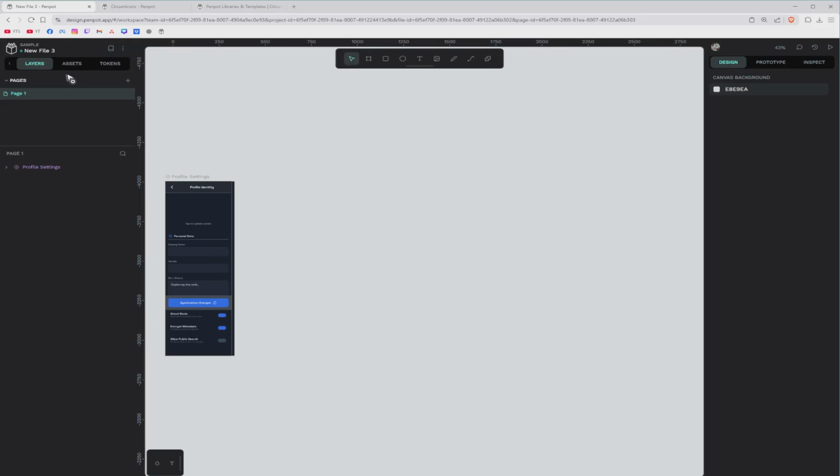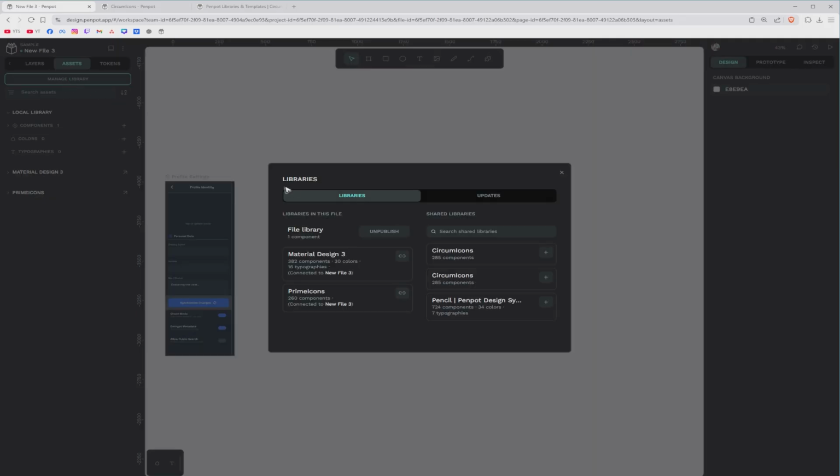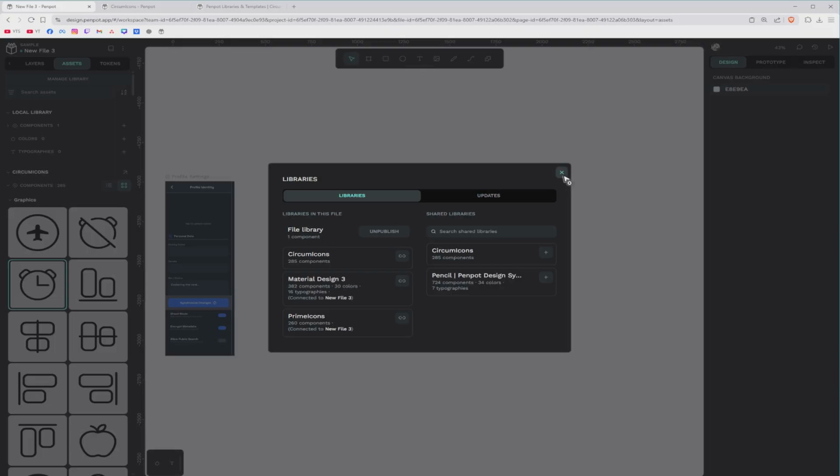All right. Now, when you go over to assets right here and go to manage libraries, you should be able to see the uploaded files from here. If you want to include it in your project, just click on the plus sign like so, and it will be added right here at the bottom left.